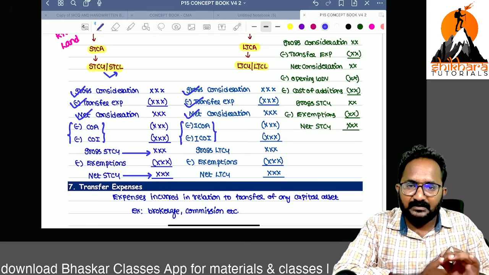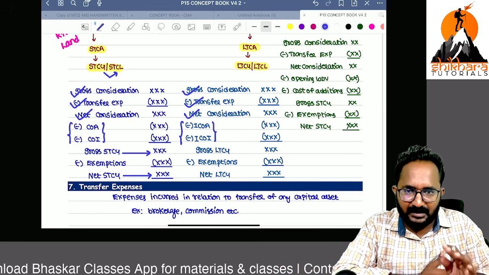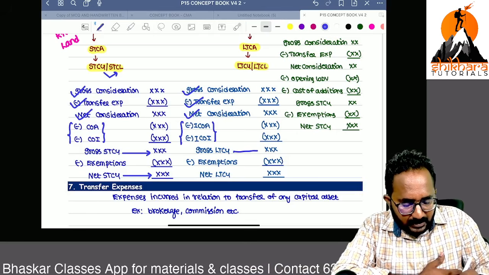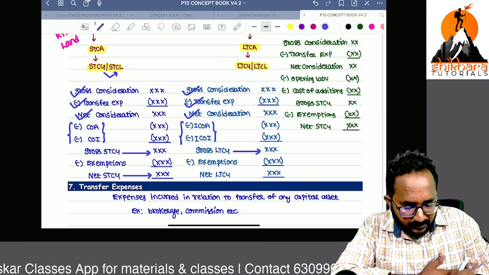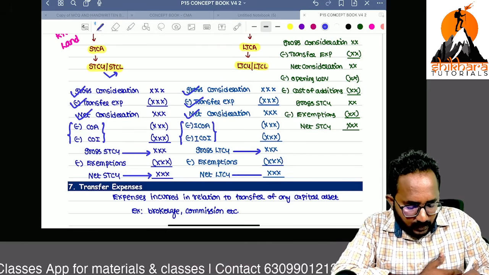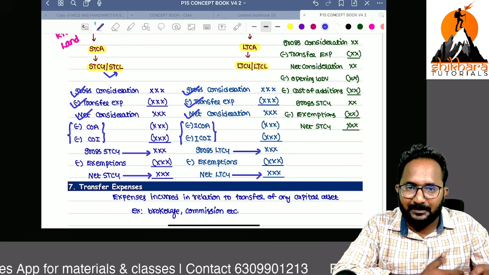Remember, in case of a long-term capital asset, just now we are taking the indexation. Now we can take the gross long-term capital gain. From that, if you take the exemptions out, you will get the net long-term capital gain.